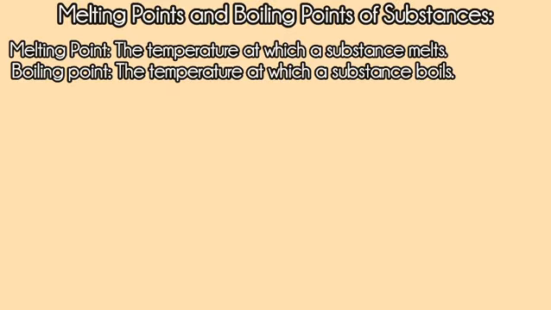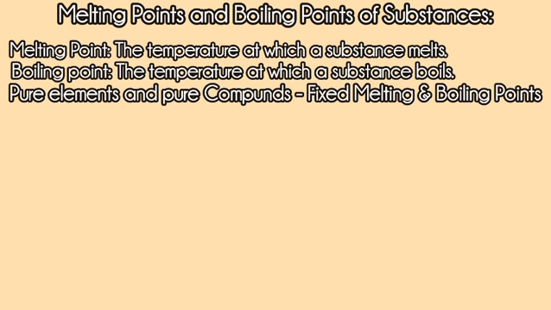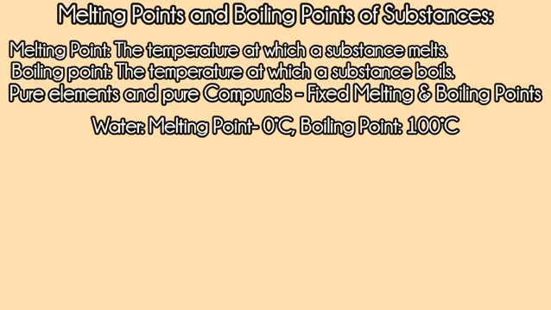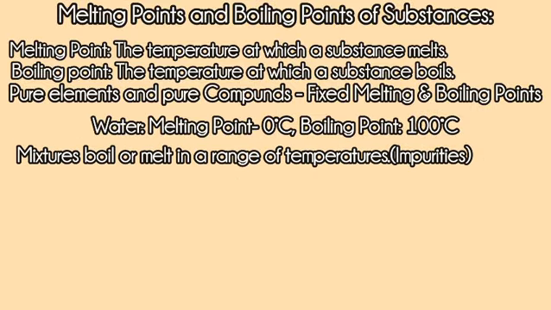Now, pure substances such as elements and pure compounds melt and boil at fixed temperatures, which means they have a certain temperature, and only if it reaches that can they melt or boil. As I told you in the example of water, it only melts at 0 degrees Celsius and only boils at 100. However, mixtures usually melt or boil over a range of temperatures. So mixtures do not have a fixed temperature at which they melt or boil.